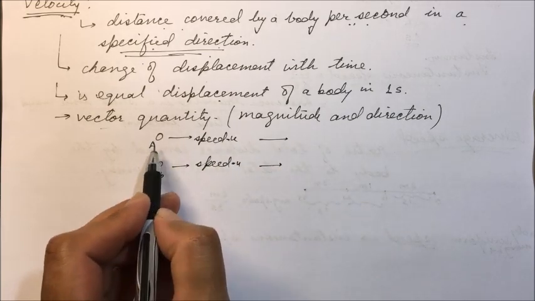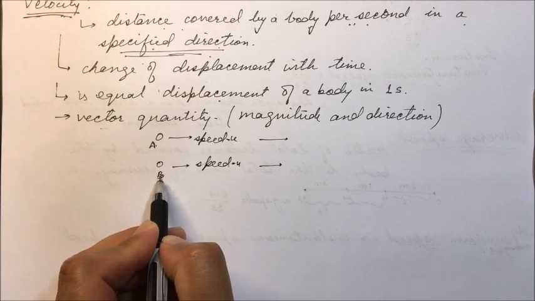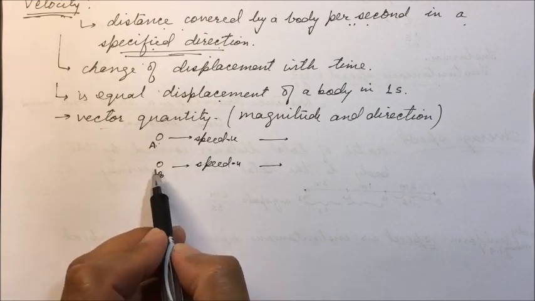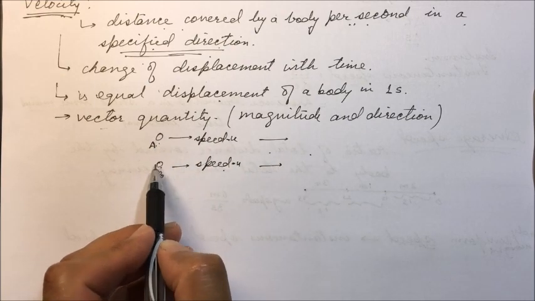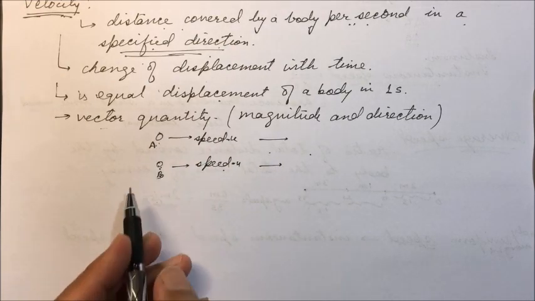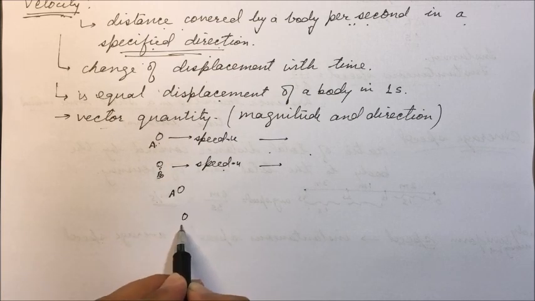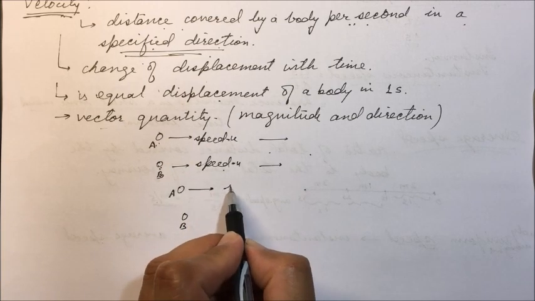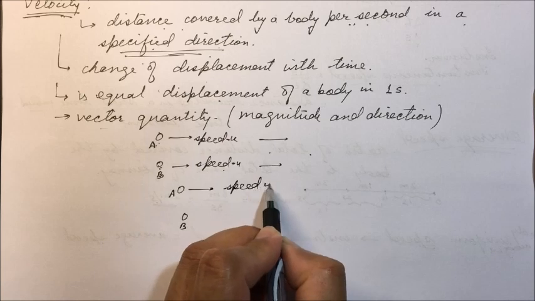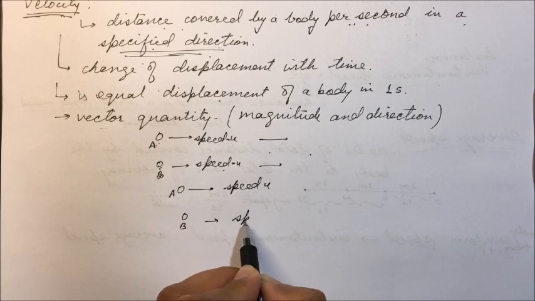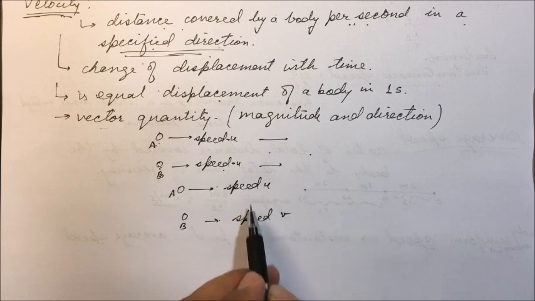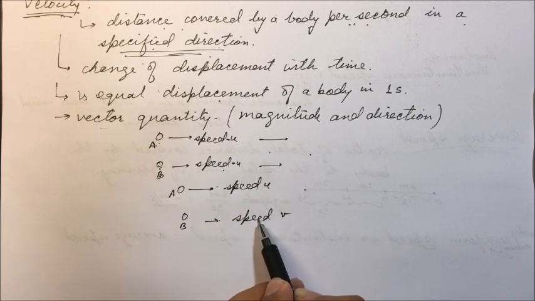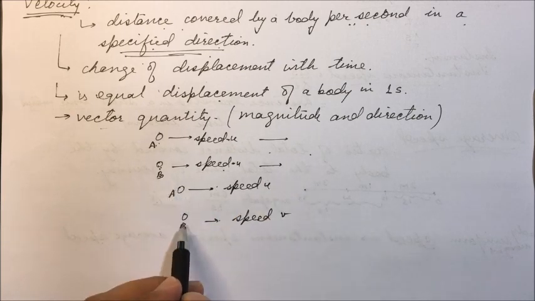Then the velocity of A is equal to the velocity of B. Therefore, when two bodies are moving with the same speed in the same direction, their velocities are the same. But for example, if one body is moving with speed u and the other with speed v, both bodies are moving with different speeds, then their velocities are different.